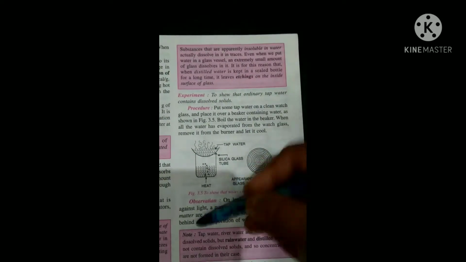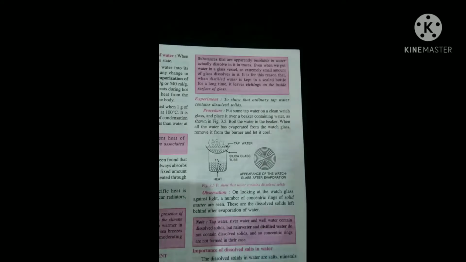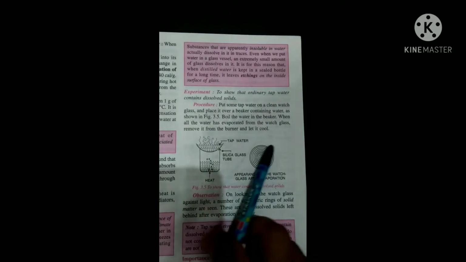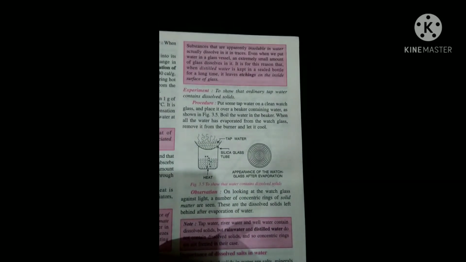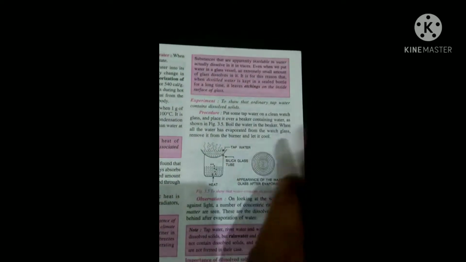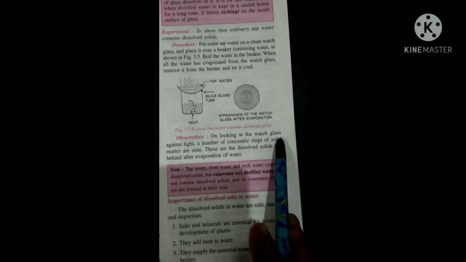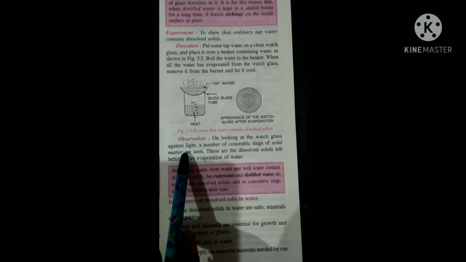When all the water has evaporated, because after boiling, water will evaporate, so the full water will evaporate from the watch glass. Then we will remove it from the burner and allow it to cool. That means no water is there. What will we observe? On looking at the watch glass now, we will see what happens against sunlight.